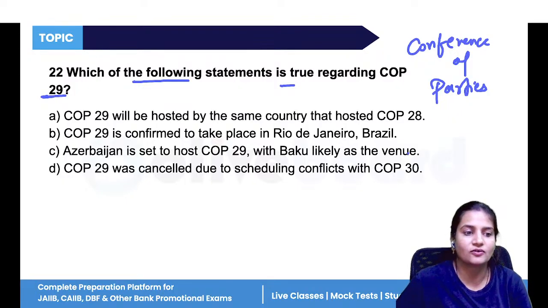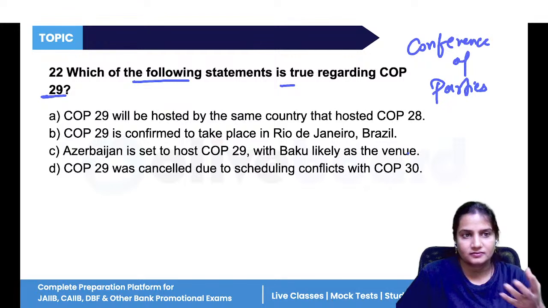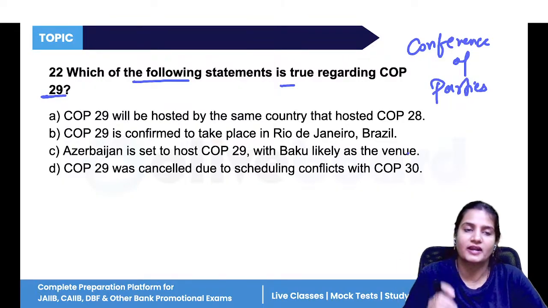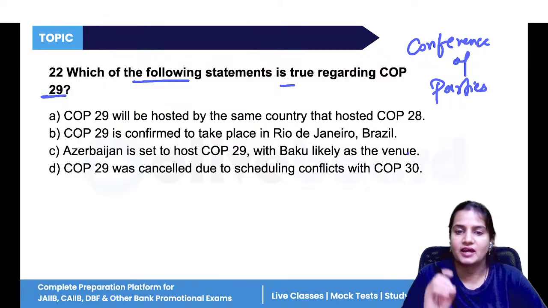What is COP? It is basically a global meeting of countries that have signed an international environmental agreement, such as under the UNFCCC, that is the United Nations Framework Convention on Climate Change.